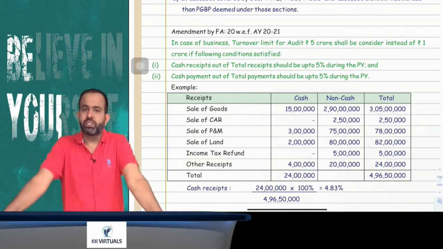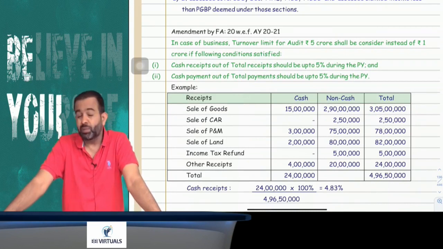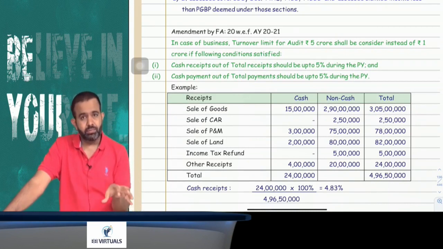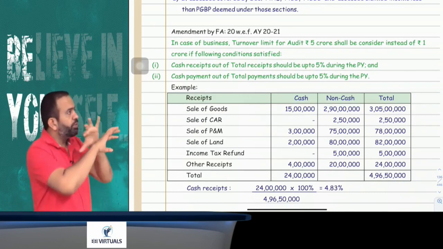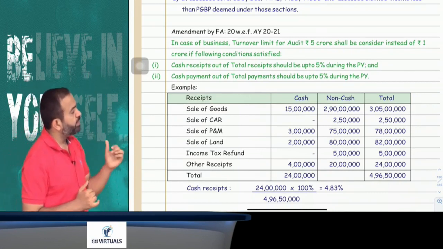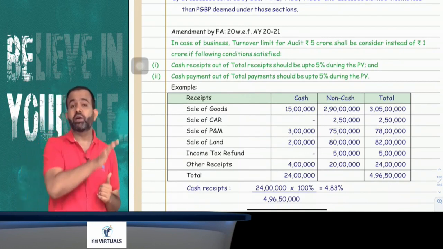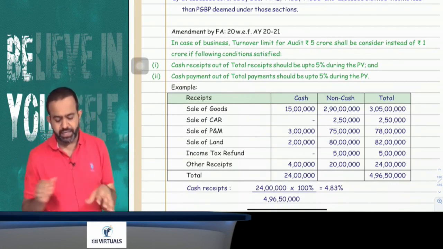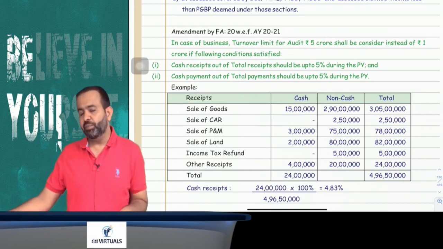So normally, your tax audit limit in case of business, if your turnover is more than 1 crore, you are required to audit your books of accounts. But guys, if the two conditions are satisfied, meaning out of your total receipt your cash receipt is up to 5%, and out of your total payment your cash payment is up to 5%, in that case your tax audit limit will be 5 crore.